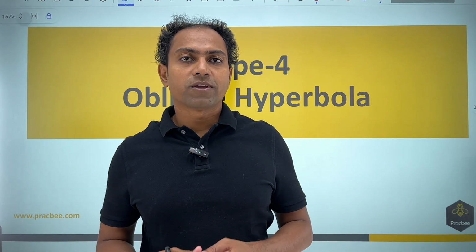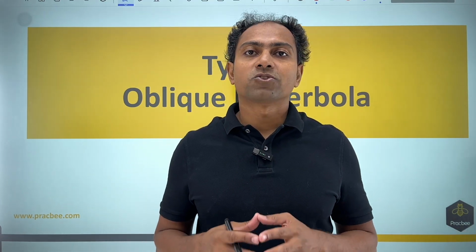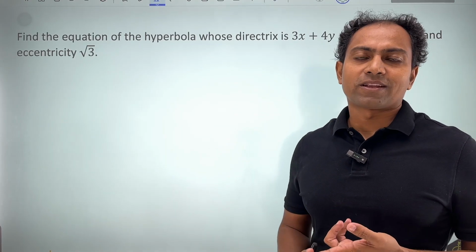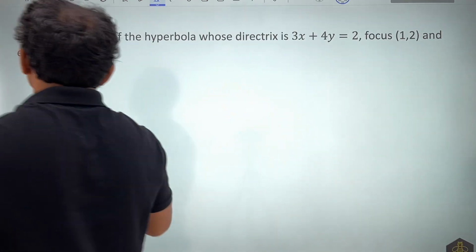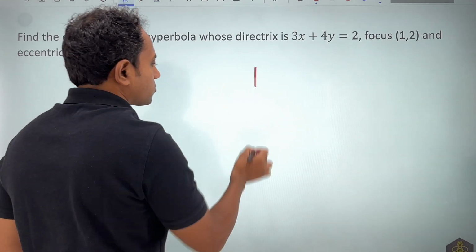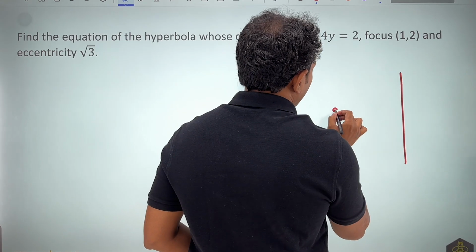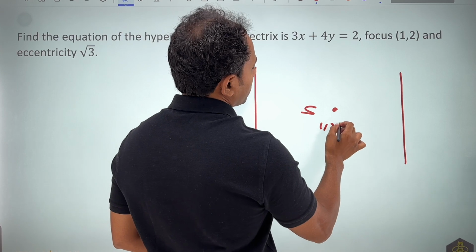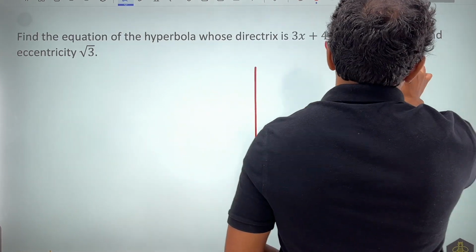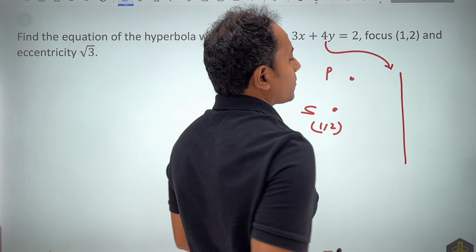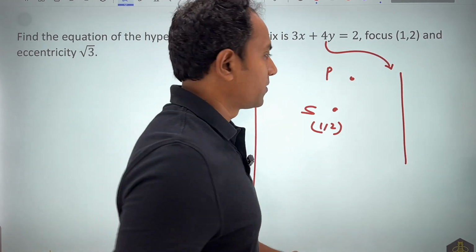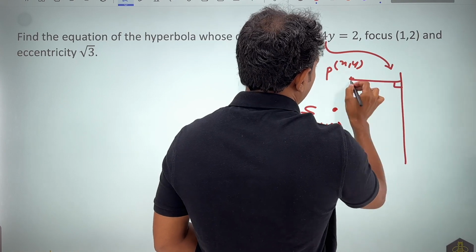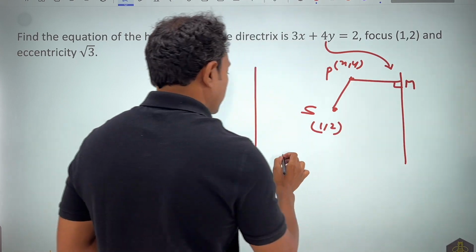Then in this type 4 questions, we are going to look into questions based on oblique equation of hyperbola. If I look into this next problem, they have given eccentricity, equation of directrix and focus. So I can apply the idea of SP is equal to e times PM. Now when we are doing such a question, a short way to do the question would be to make a simple diagram rather than a complicated oblique diagram. So this will become nothing but (1, 2). The equation of this is given. We can consider the point P. Now if you are very specific, consider it as (h, k). If you are not that specific, take it as (x, y), it will be shorter to implement. Now this is M. So we'll find the value of SP.